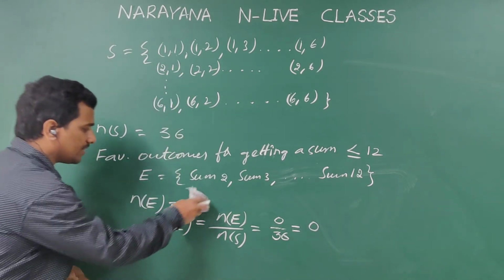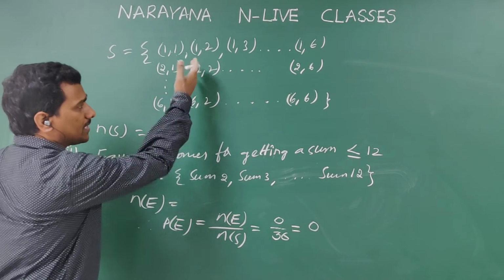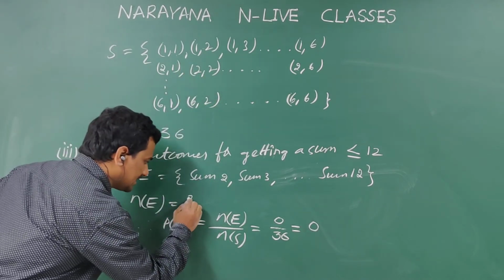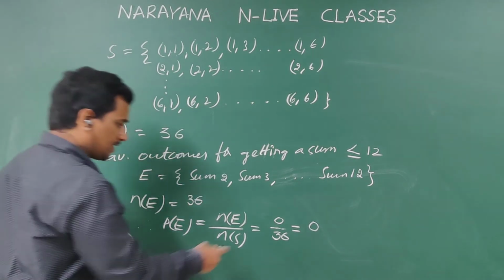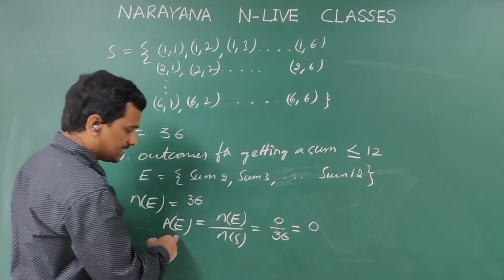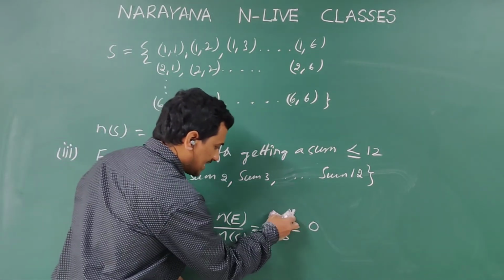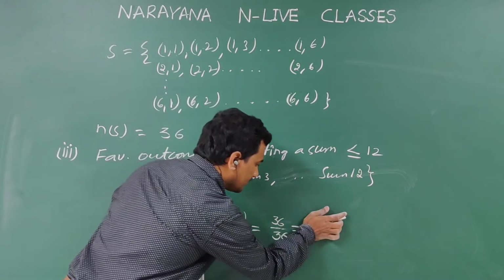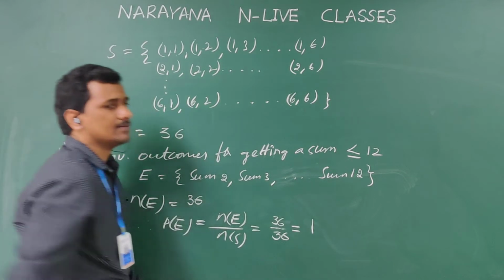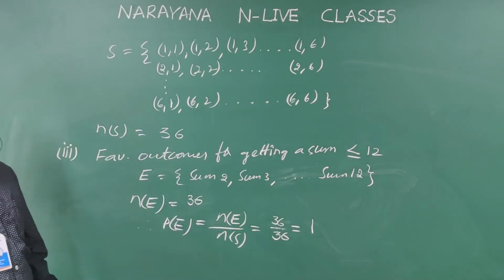So all of them will come under favorable cases only. So we have 36 favorable cases. By the definition, probability of E is n of E by n of S, that is 36 by 36. On cancellation we have 1.